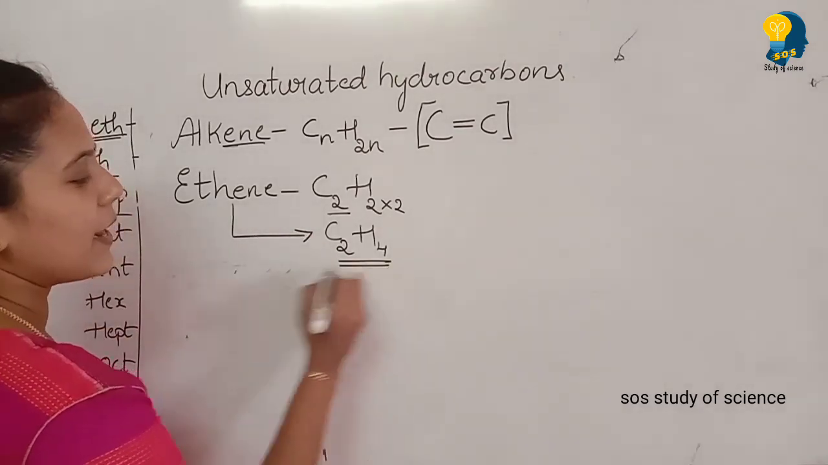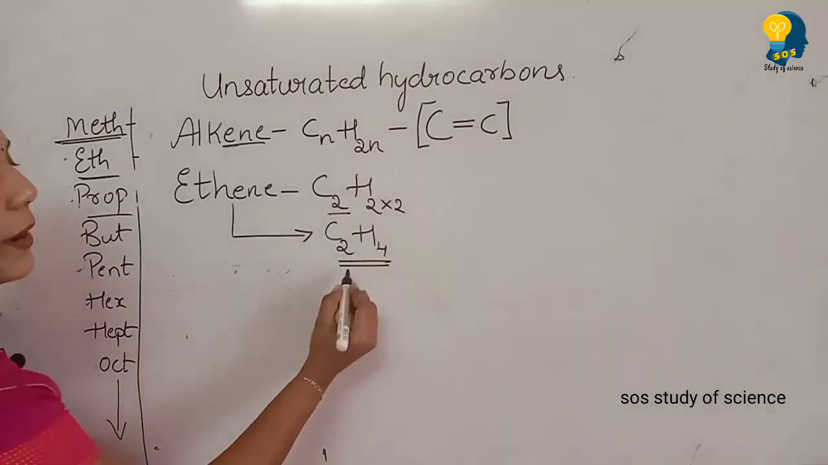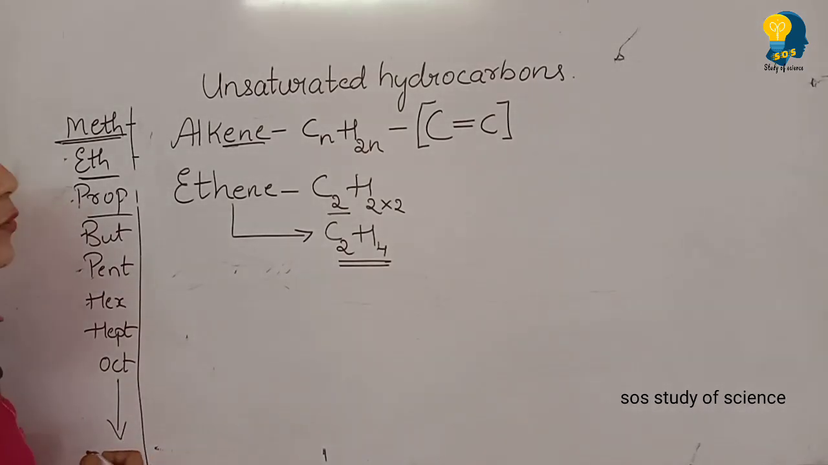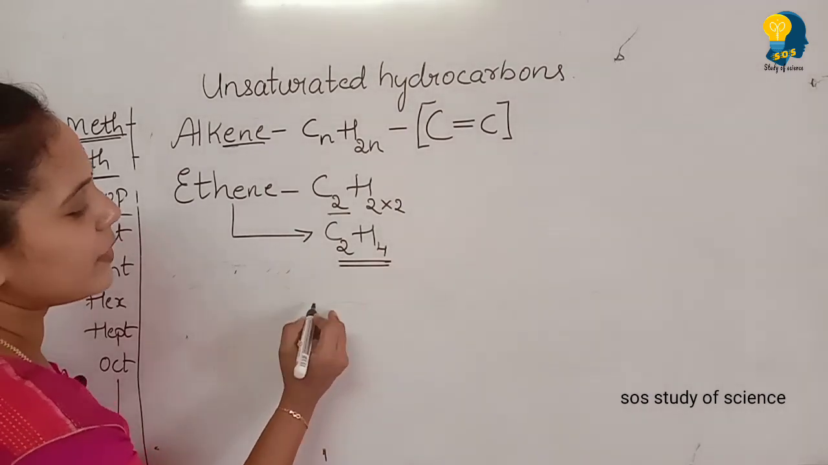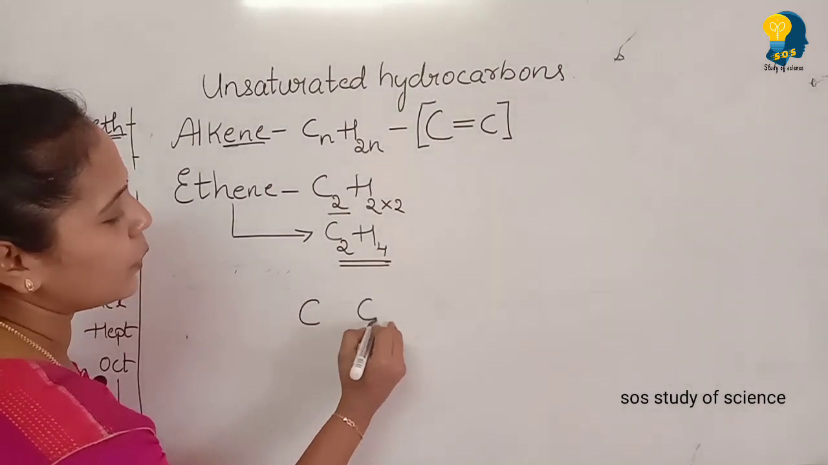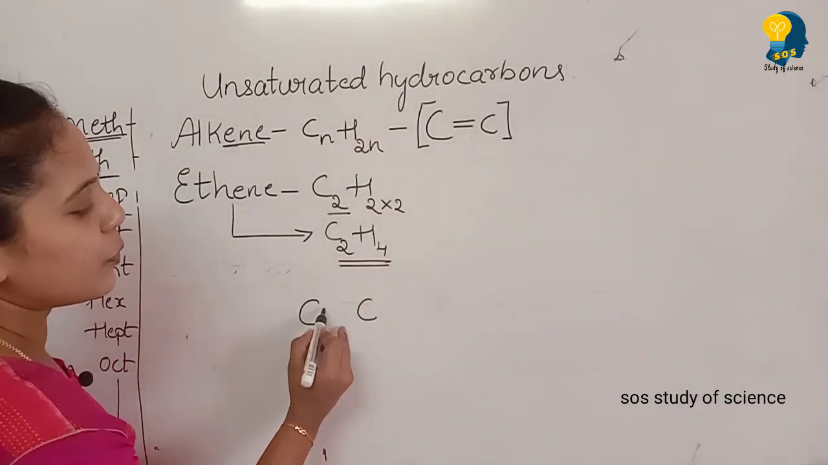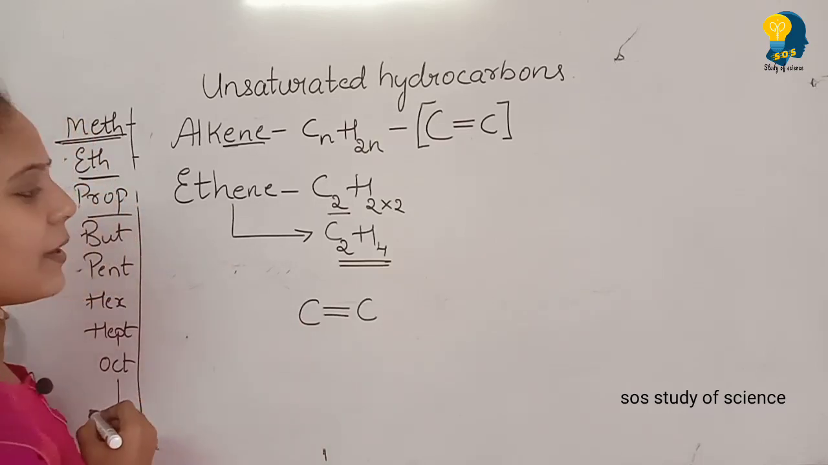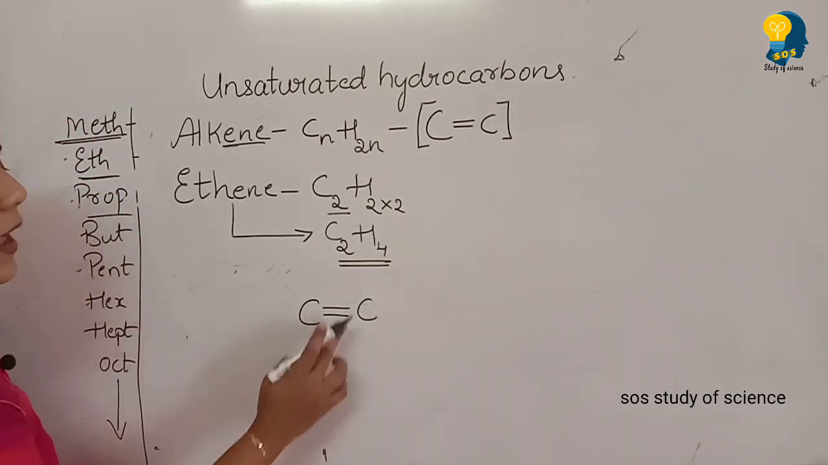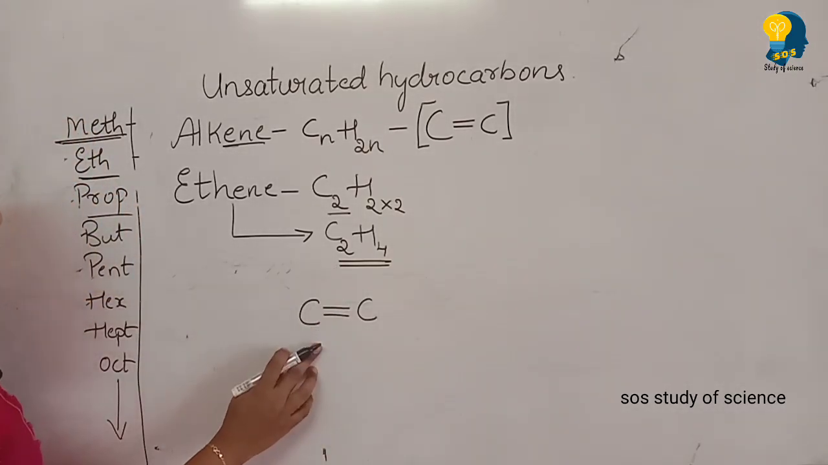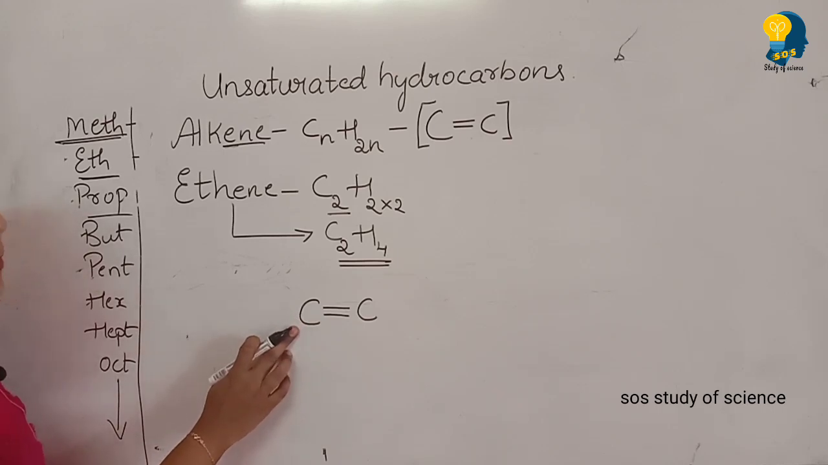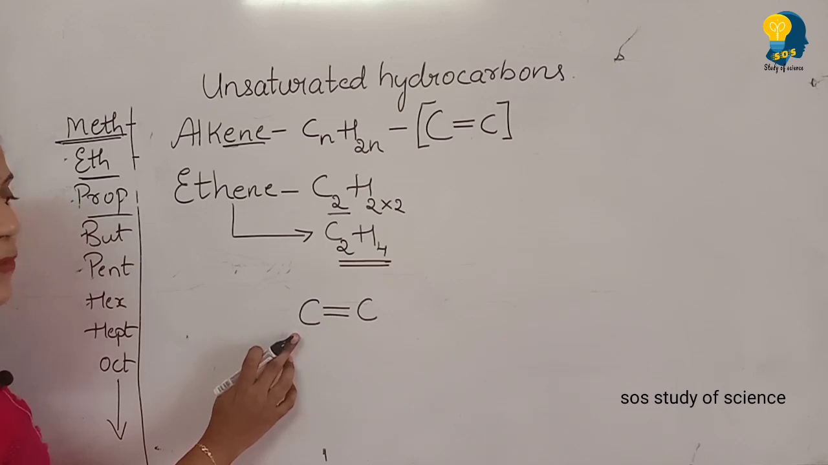Now it's time to write the structural formula. By looking at the molecular formula, it is very simple and easy to write the structural formula. We have C2. Let us write C2. And as I told you, we are writing for alkene, so there should be a double bond between the 2 carbon atoms. So C2H4. And you also have to remember, students, each carbon will be surrounded by 4 bonds.